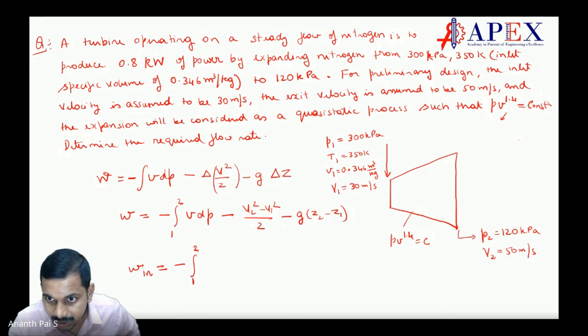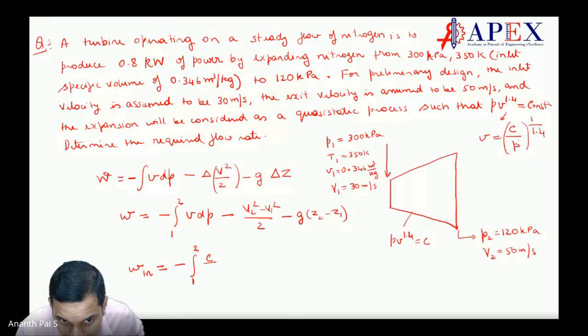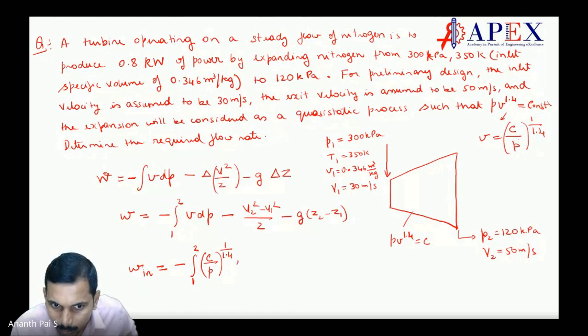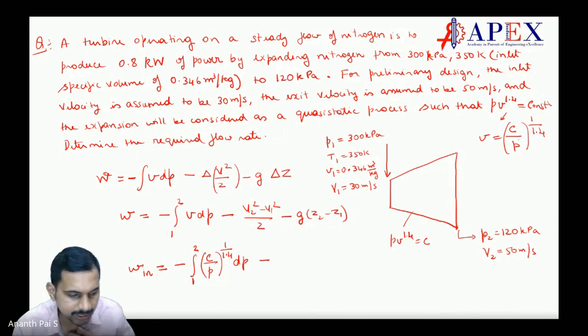Now this V can be written as this constant C divided by P raised to 1 by 1.4. Make sense? So this V, I will write it as C by P raised to 1 by 1.4, into dP. Let us do the integration here. Minus V1 minus V2 square is pretty direct. It is nothing but 50 square minus 30 square divided by 2.